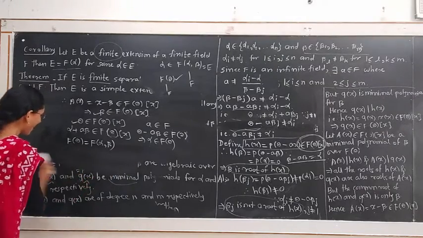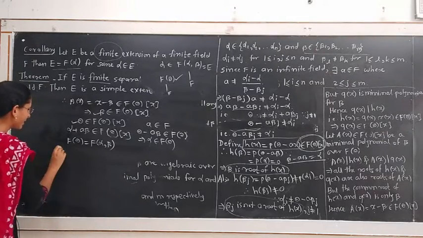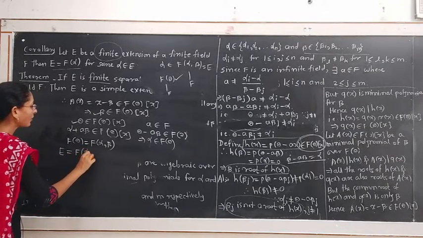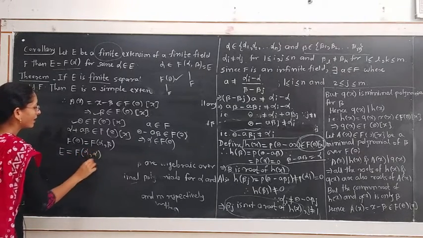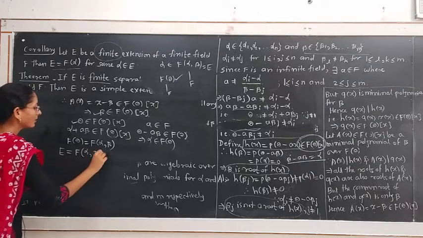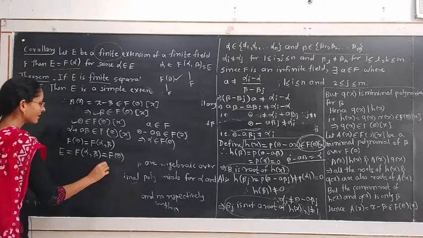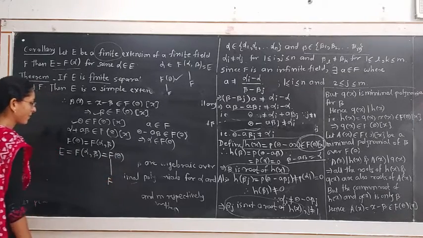What did we assume? We assumed that E is a finite separable extension of f in the form of f of alpha beta, and we proved this field is equal to f of theta, that is the extension of field f.